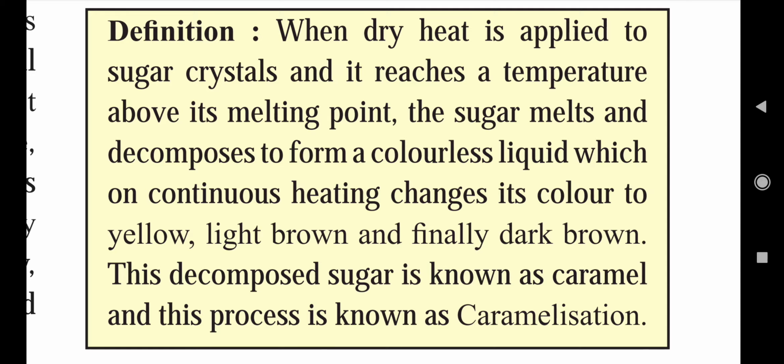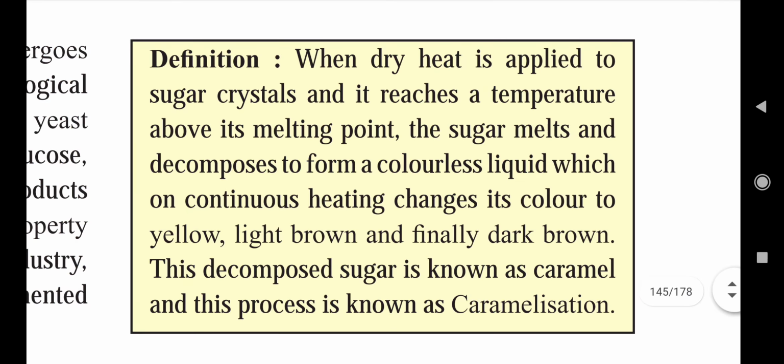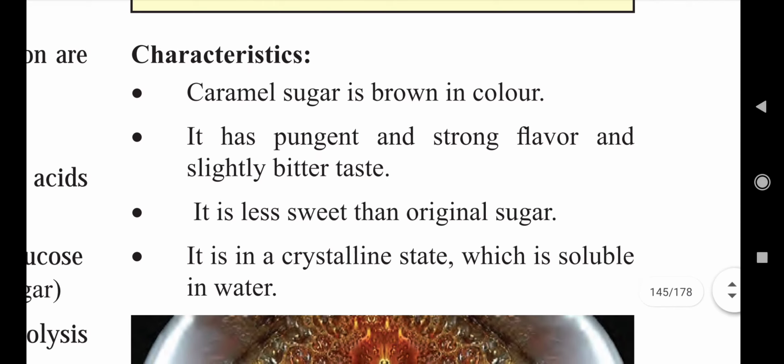After that, when we continue heating, it will turn light brown, and after continuous heating, it will turn dark brown at the end. This decomposed dark colored sugar is known as caramel, and the process of formation of caramel is known as caramelization. Caramel is used in various food products for toppings, or to make the food product more attractive.